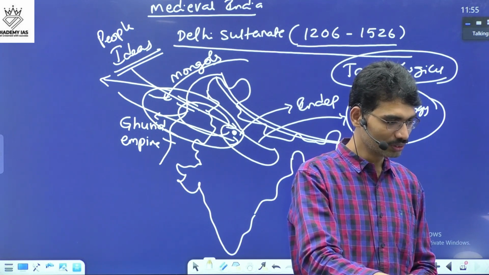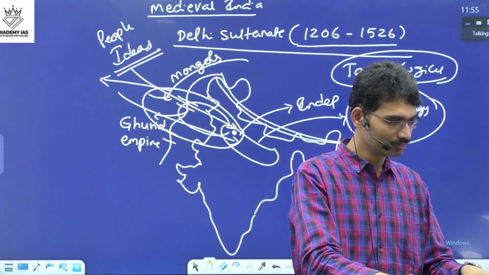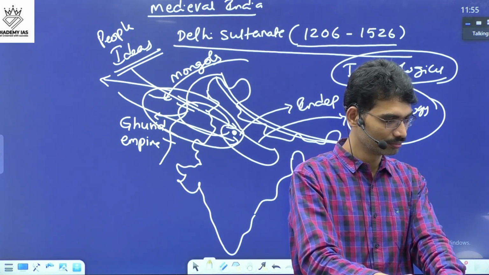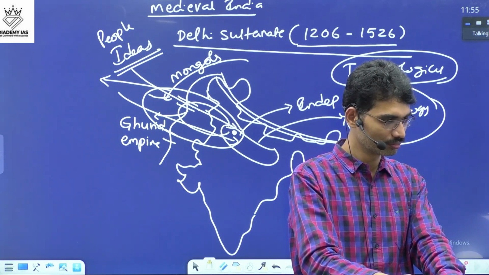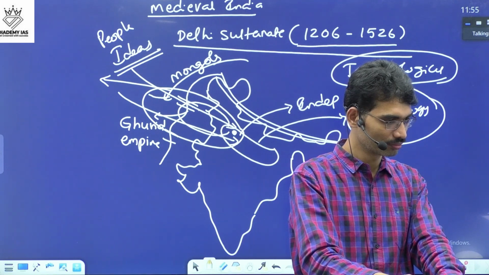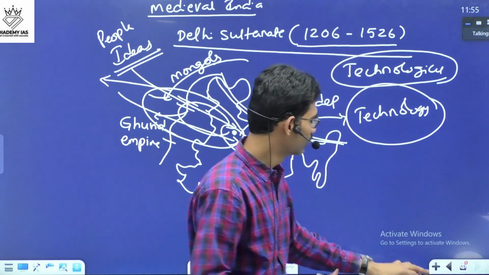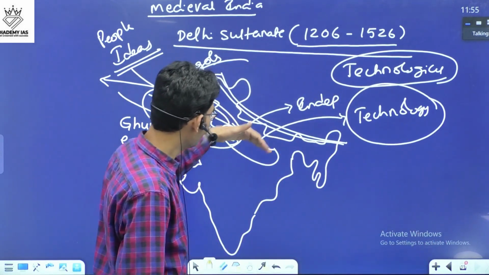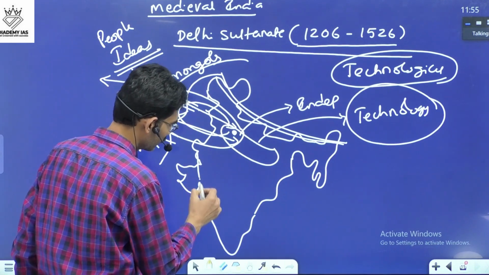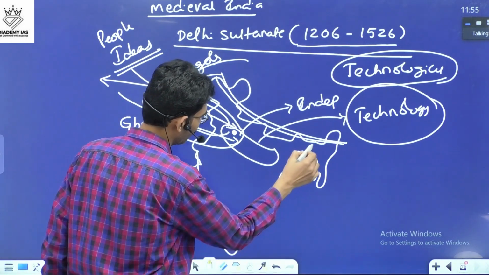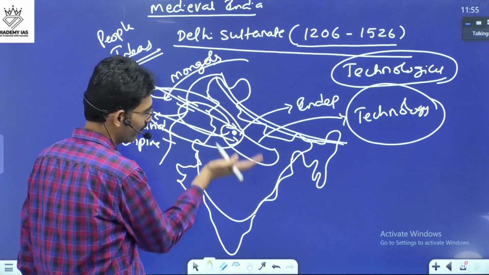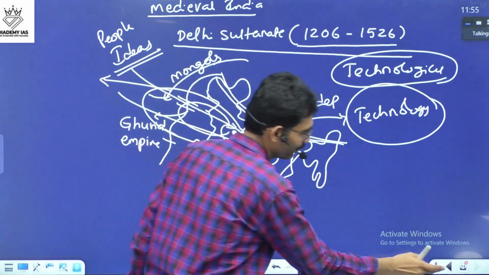Now, when it comes to this particular period, gradually they are going to expand, and after some time, again, disintegration takes place.